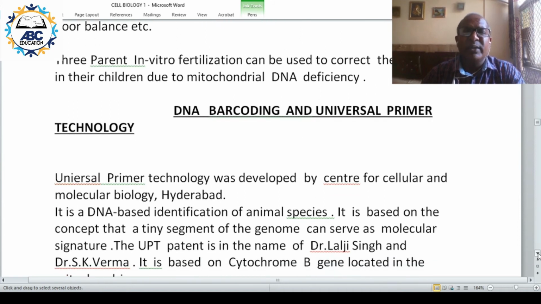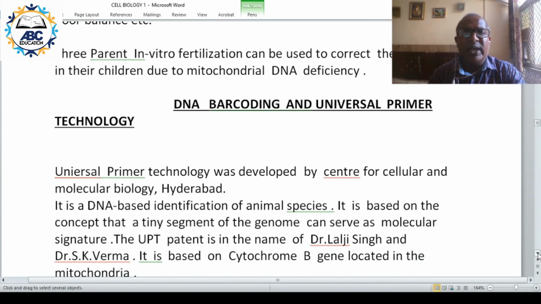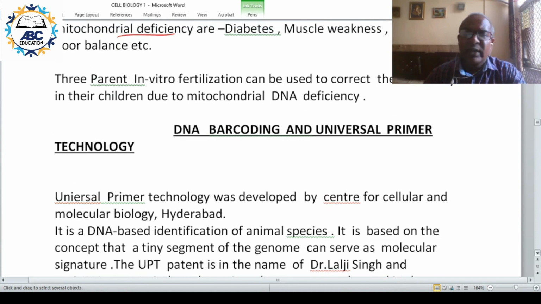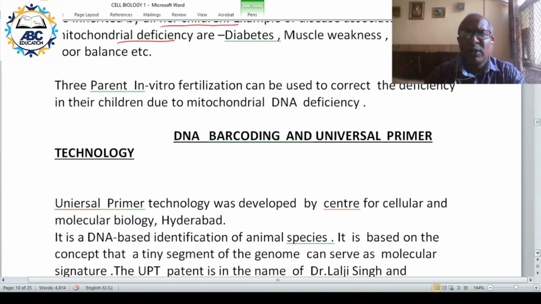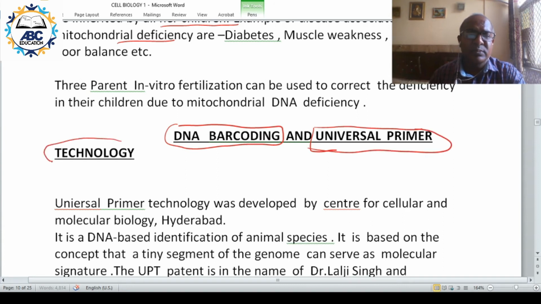We have two terms over here: DNA barcoding and universal primer technology, UPT. Both functions are the same, but names are different. The basic technology is also the same.